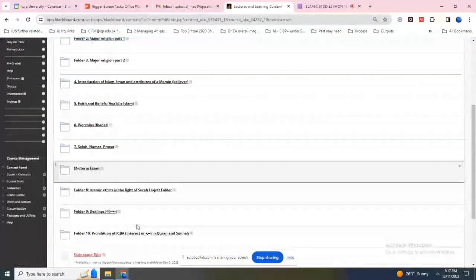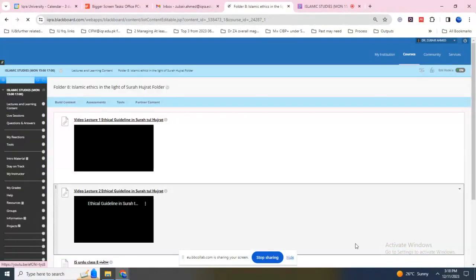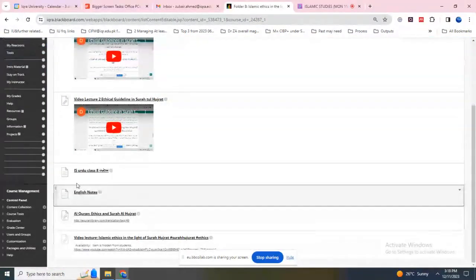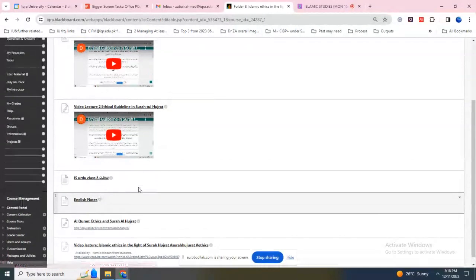So for example, you have been assigned some folder like this one, folder 8, Islamic ethics in the light of Surah al-Hujurat, or any other folder. When you see this for the specific folder, folder 8 is current. You can go and see that there are things like Urdu notes, English notes, and as well as the